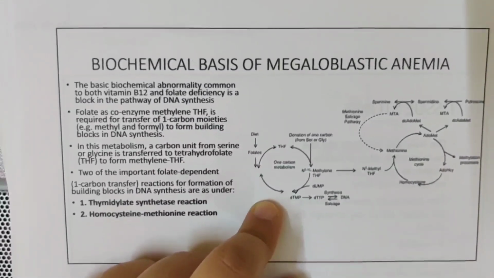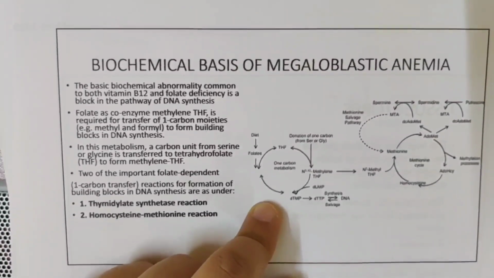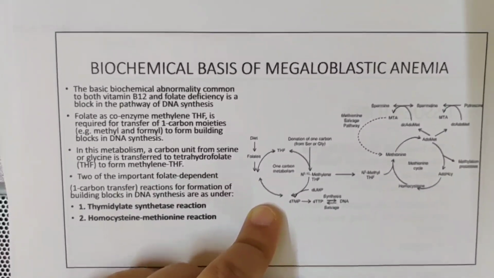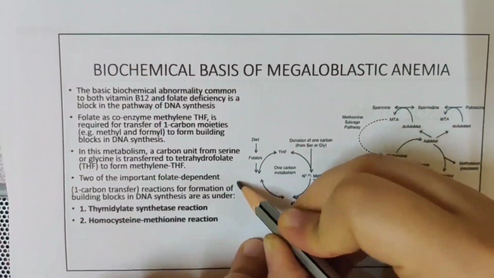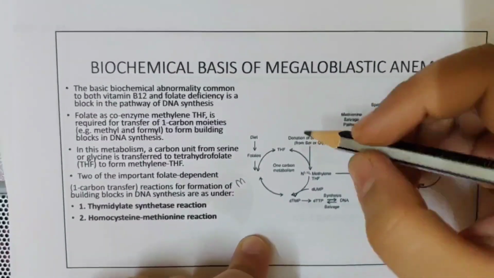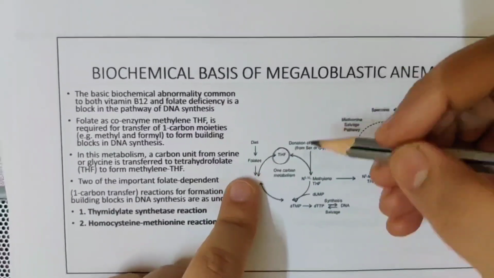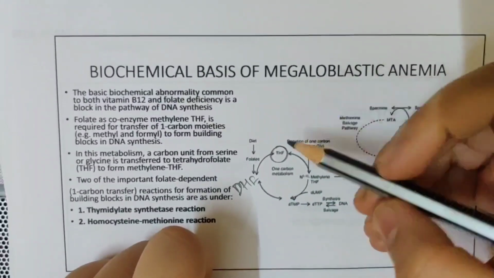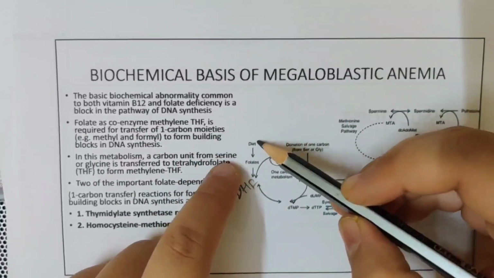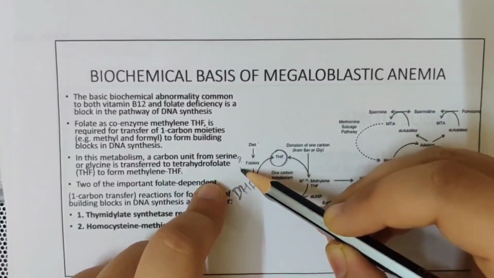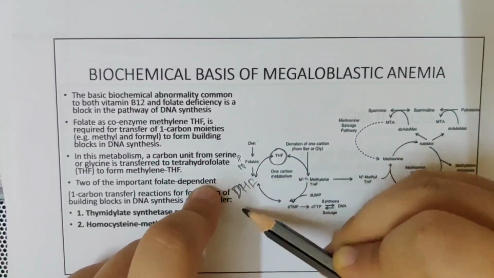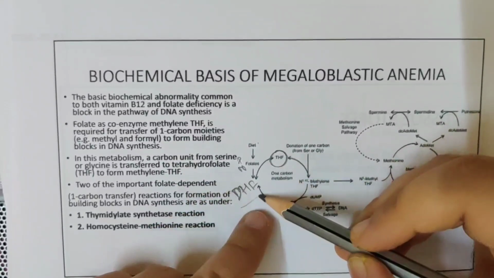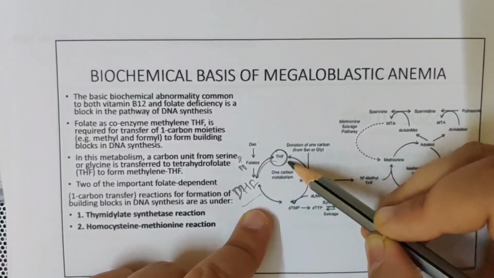When you take folate in the diet, it is in the poly form, then mono, and when it enters the intestine you have dihydrofolate. This dihydrofolate will have to become tetrahydrofolate.